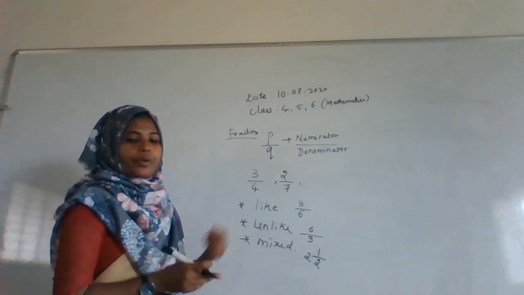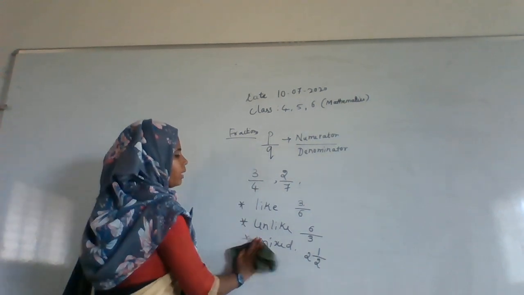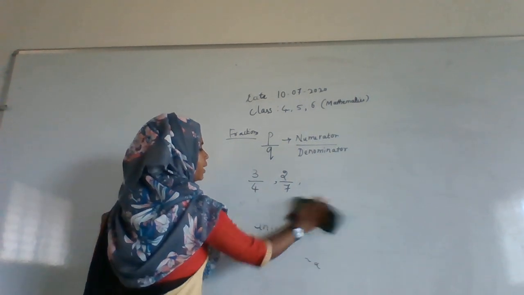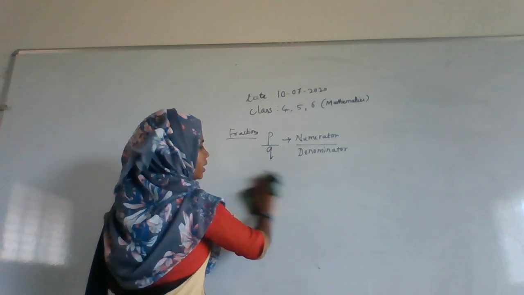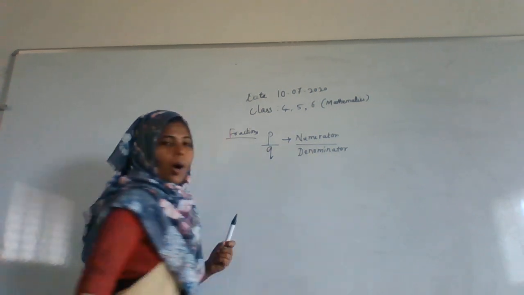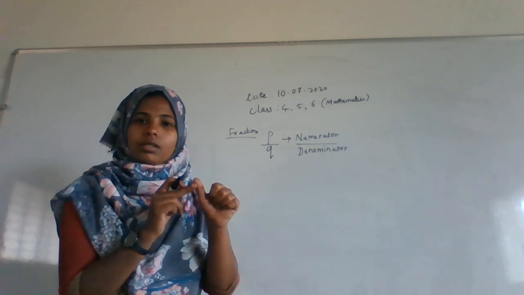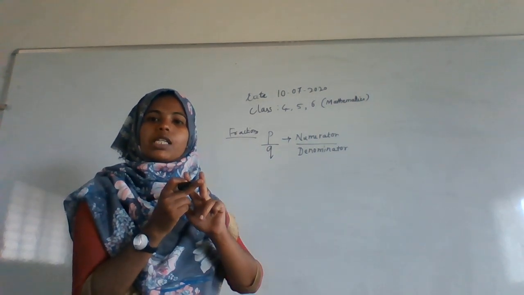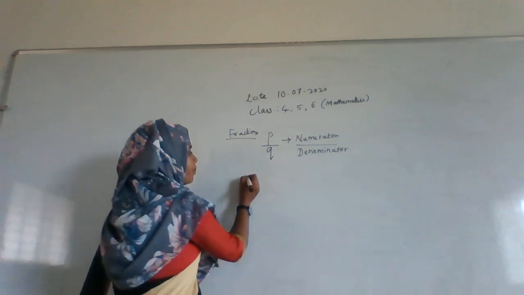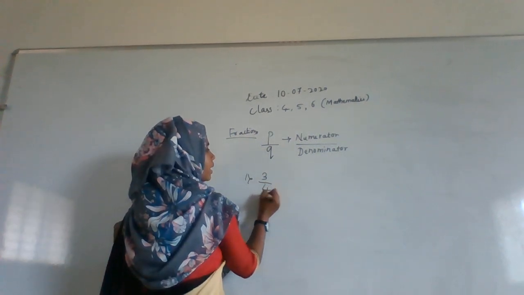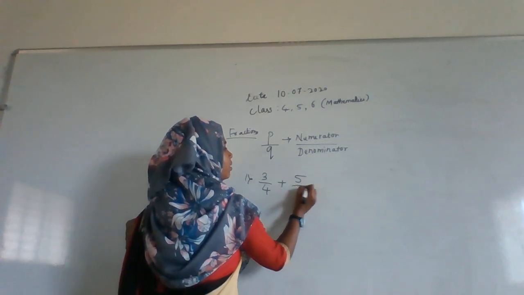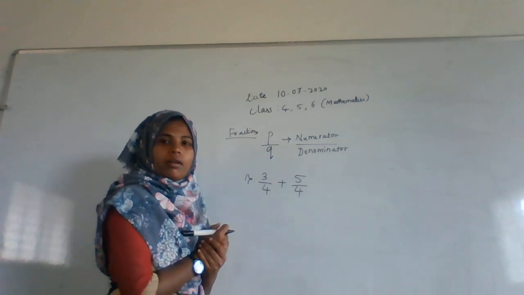Here, in fractions, all the like, unlike and mixed fractions we are using for mathematical operations. What operations am I talking about? That is addition, subtraction, multiplication and division. For example, if 3 by 4 is added to 5 by 4.